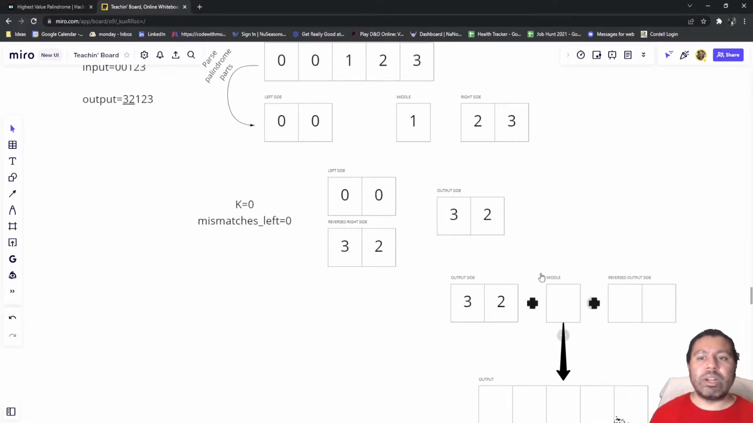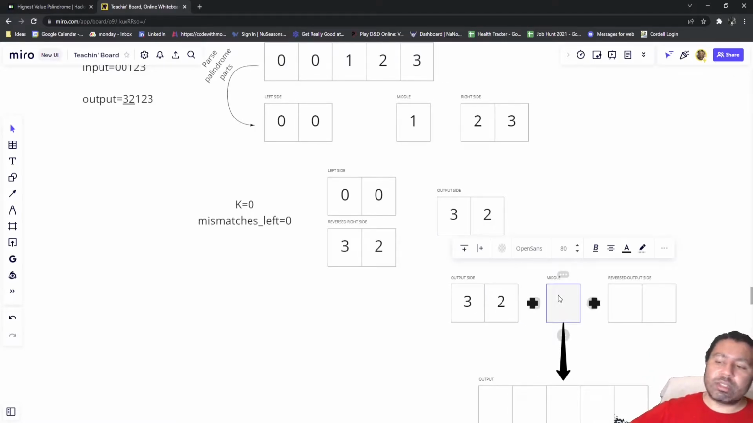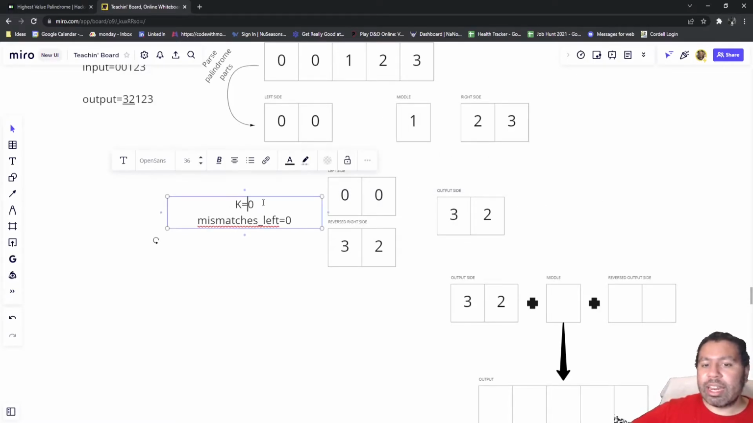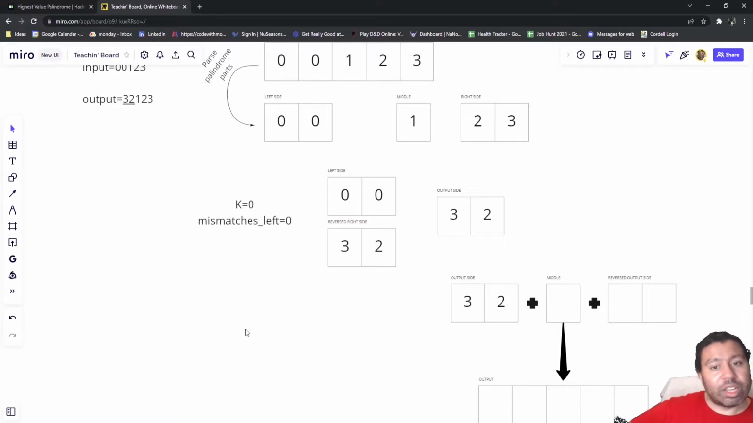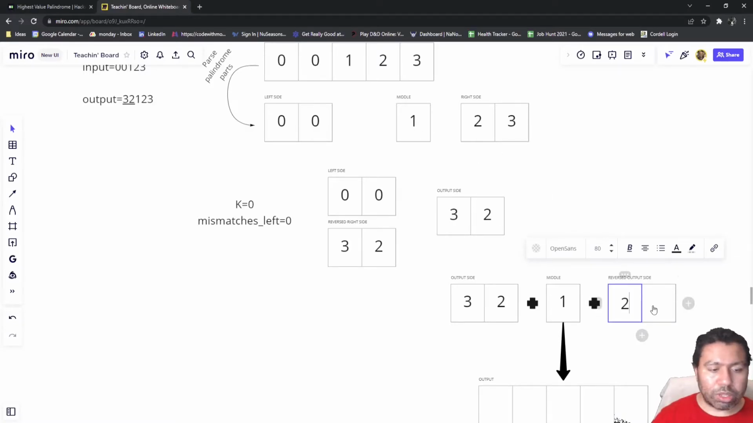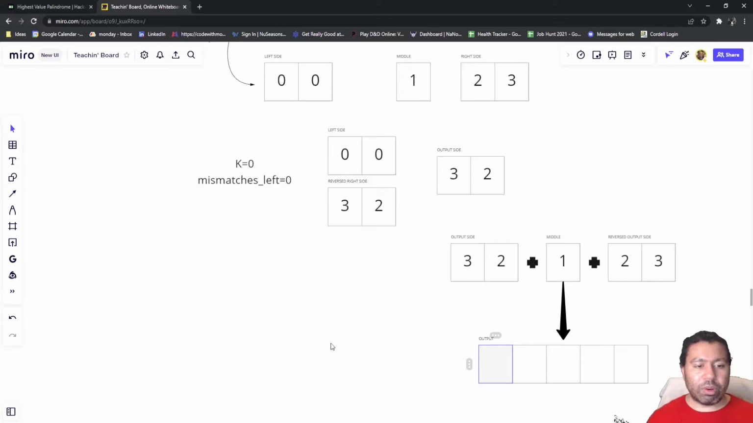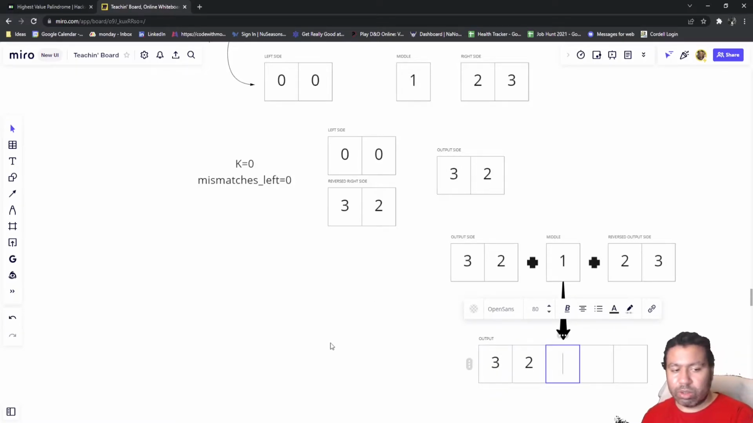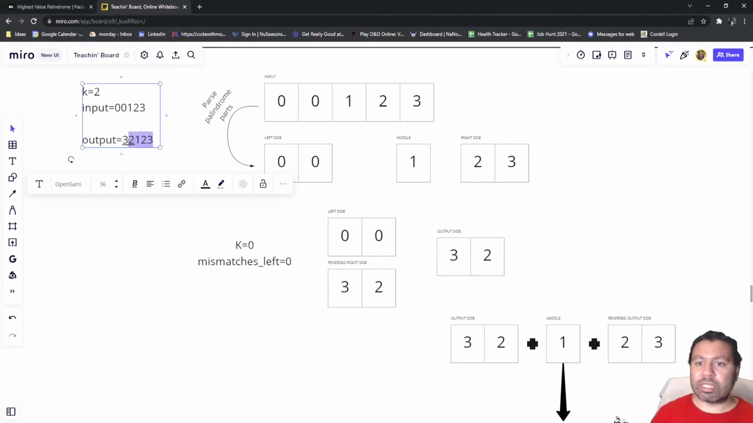Our middle needs to be considered here as well. The thing is, the middle basically doesn't change unless you have any remaining alterations. There are none, so our 1 just gets carried down from its original position. And then the reverse of our output is 2, 3. So our output will become 3, 2. That is exactly what we expected to see here.